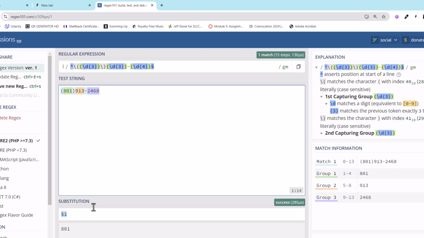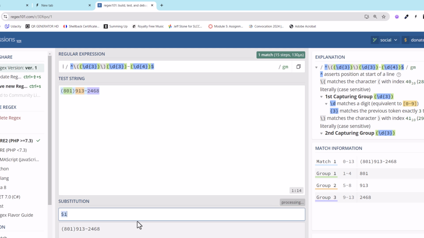So you can clearly see that 801 is the $1 variable. And so if I wanted to just print 801, that's what I would put, $1. If I put $2, it prints 913 and so forth. So if I just did $1, $2, $3, that gives me the whole phone number without all the extra stuff.